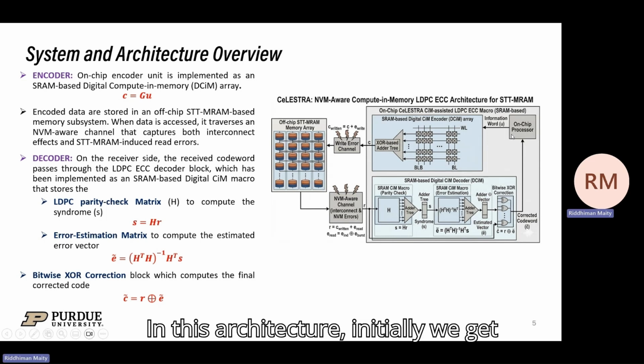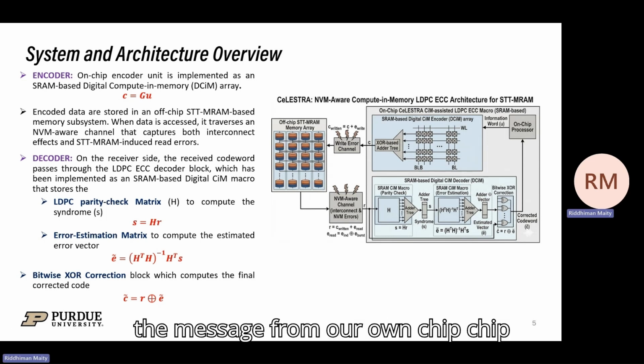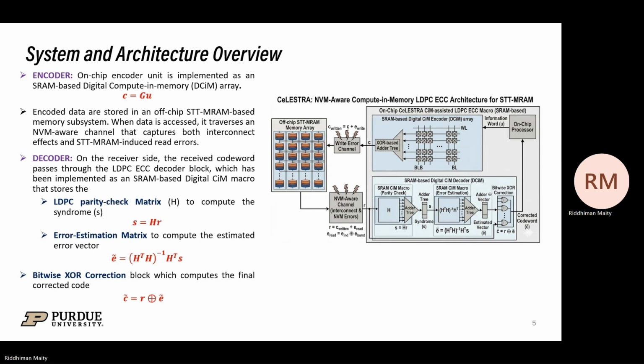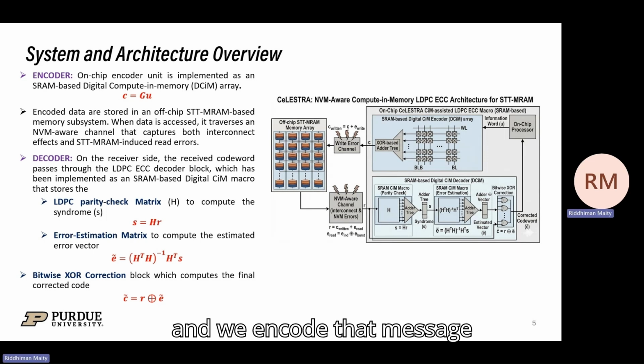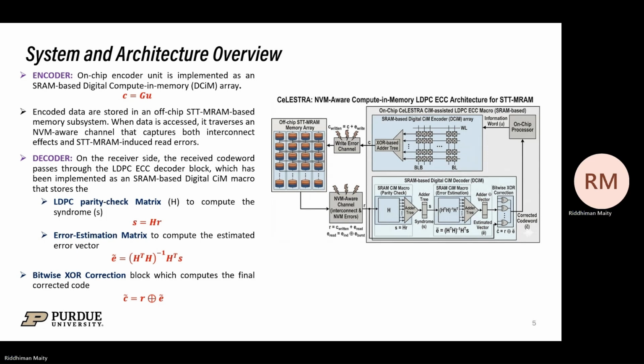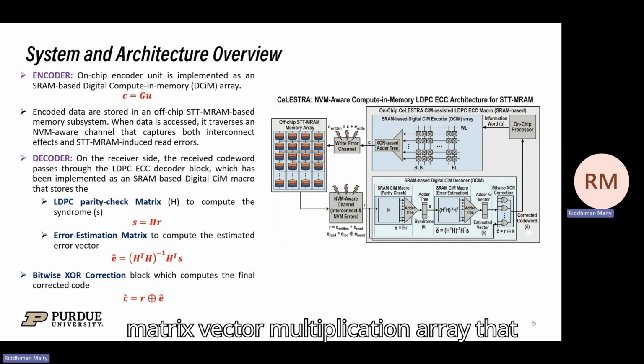In this architecture, initially we get the message from our on-chip processor, and we encode that message U by multiplying with a binary matrix G in GF2 to get the code word C. The GF2 multiplication is going to be implemented by an SRAM-based digital matrix vector multiplication array.